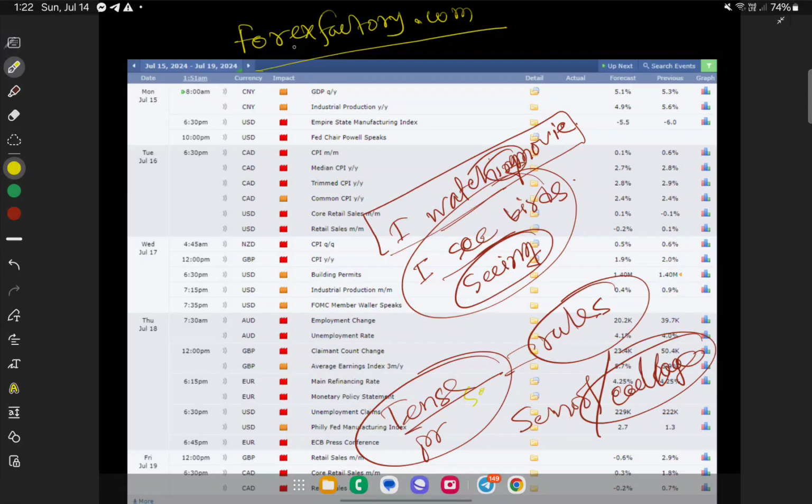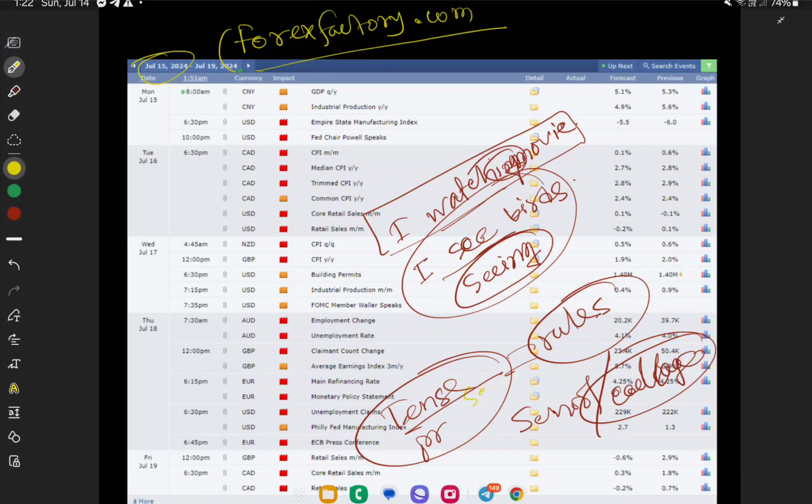You can go there, select the date and your time frame from the settings, and you can see what news comes at what time. There is also an option called filter. You can filter only red news, only yellow news, or only non-major news.